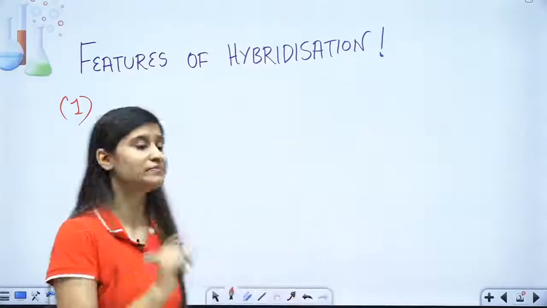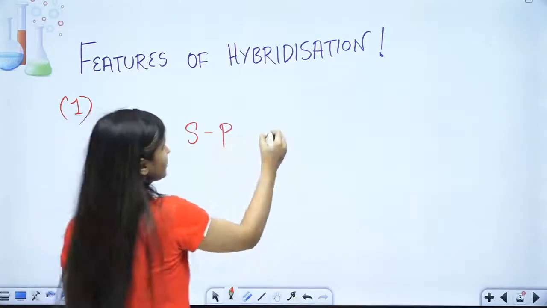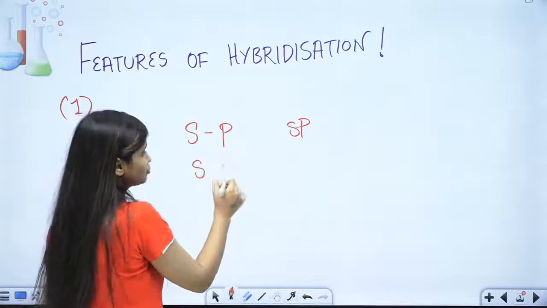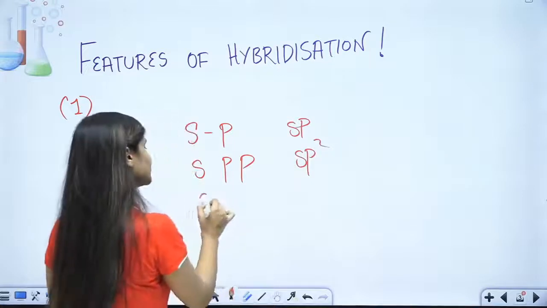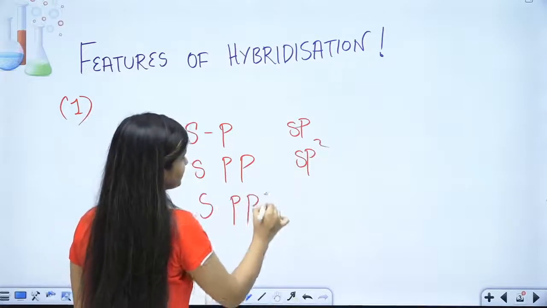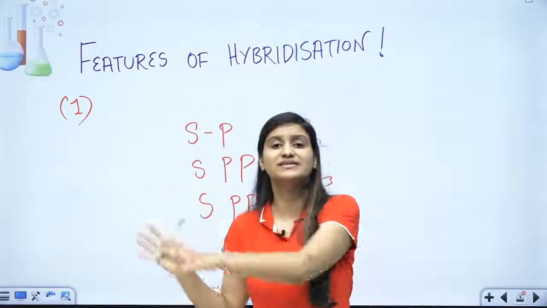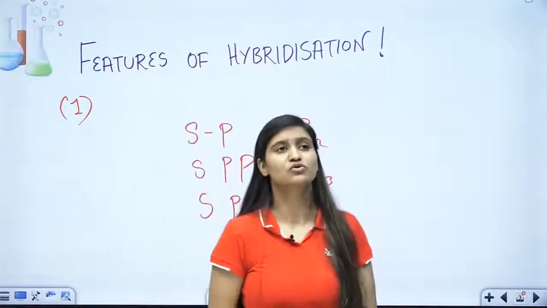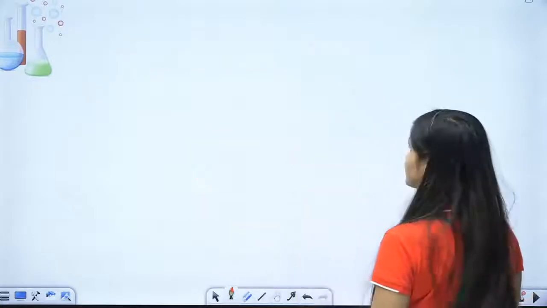If you are mixing 1 s with 1 p, it will be sp hybridization. If you are mixing 1 s and 2 p, then it will be sp2. Similarly, if you are mixing 1 s and 3 p, it will be sp3, and so on: sp3d, sp3d2, sp3d3. It works this way. Now let's move on to some examples.